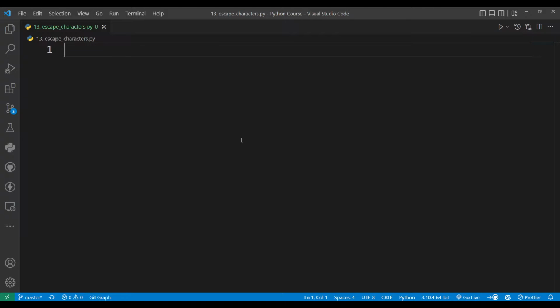So in the last video we have seen string concatenation and string format. In today's video we are going to see escape characters. First, why do we use escape characters? We use escape characters to ignore any illegal character in our string. So I will show you an example.